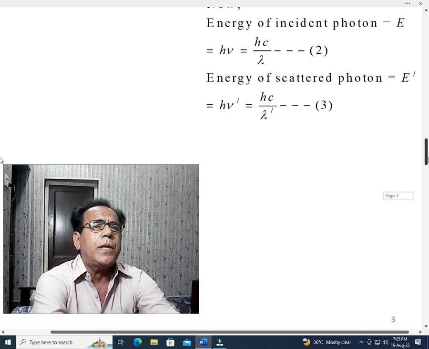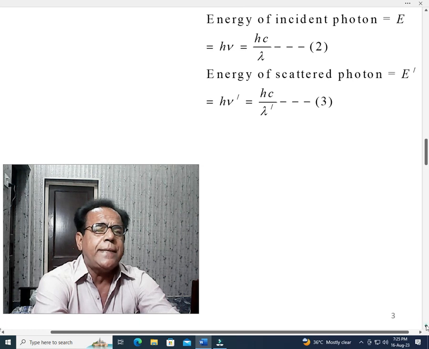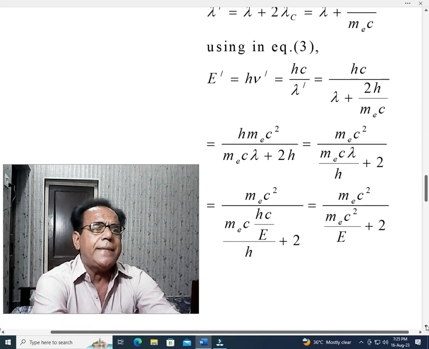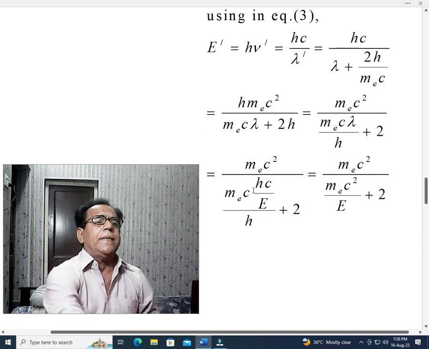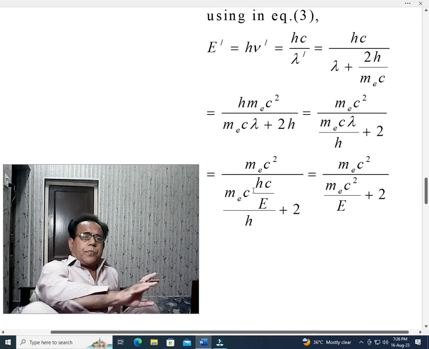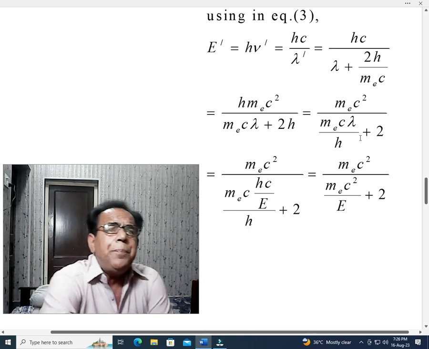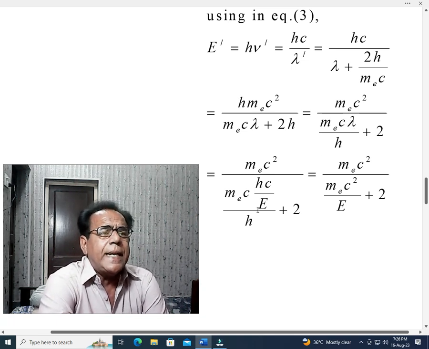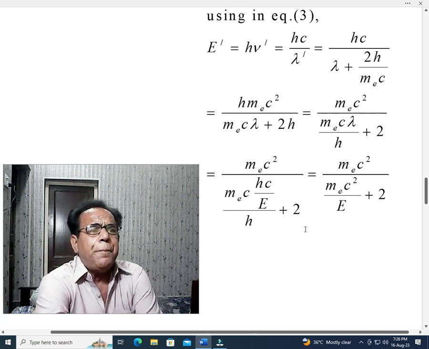Lambda and E will be swapped, and hence lambda will become hc over E. We have simply replaced lambda by its value from equation number 2, and it has taken this shape, plus this.